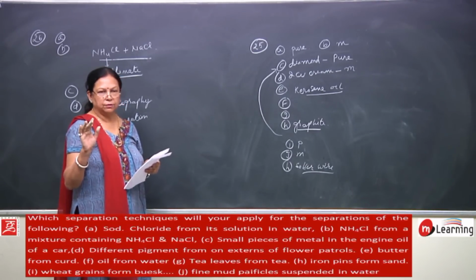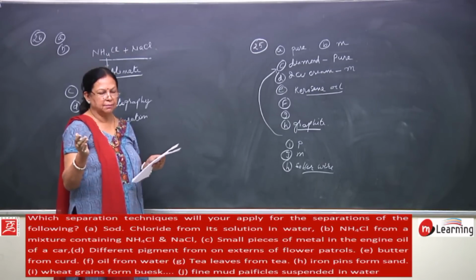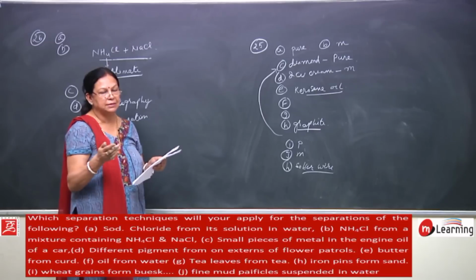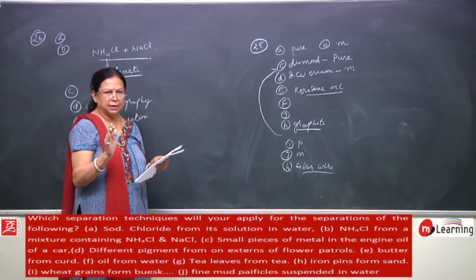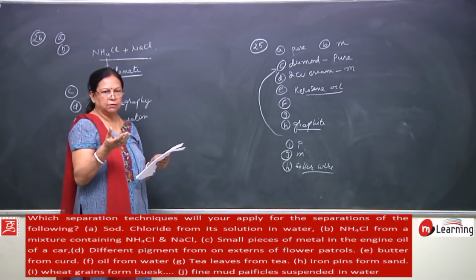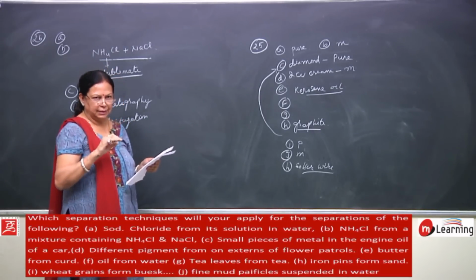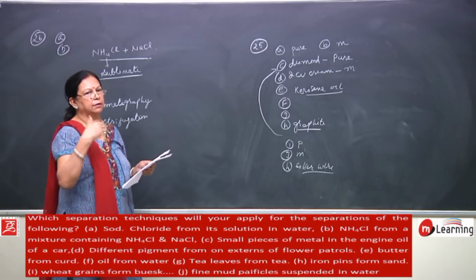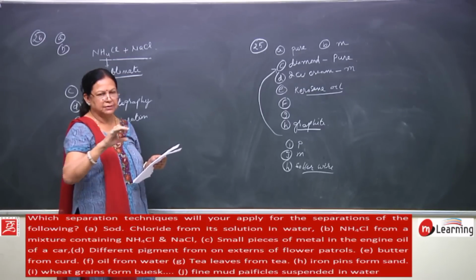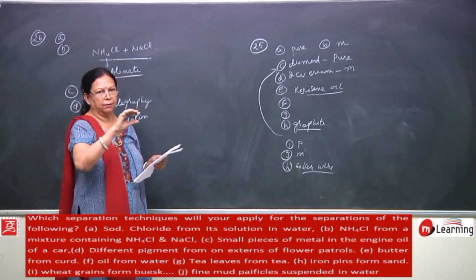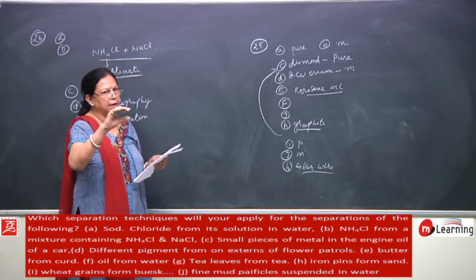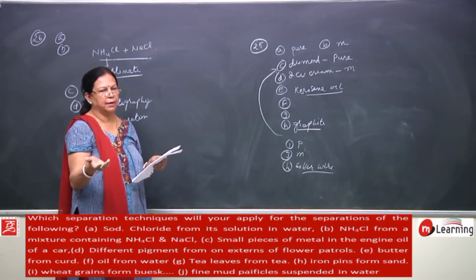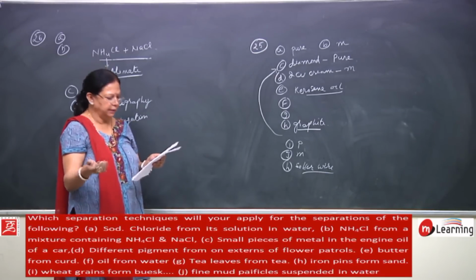If you take oil and water, water being heavier will settle down as the bottom layer, and oil being lighter will come on the upper layer. This you can separate by a separating funnel, right.